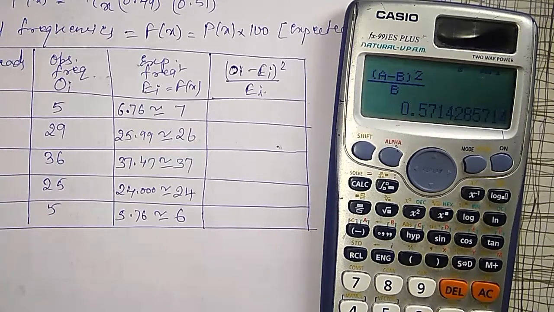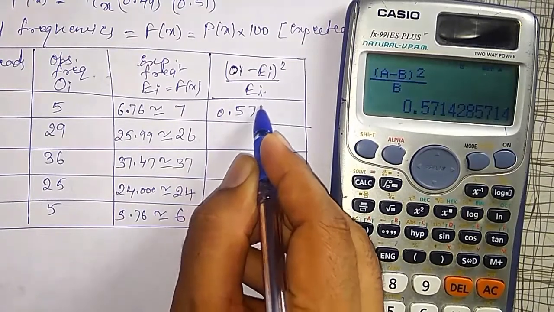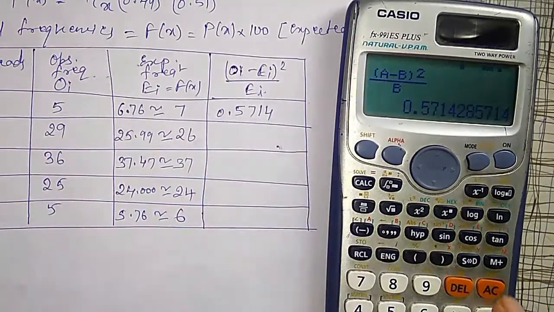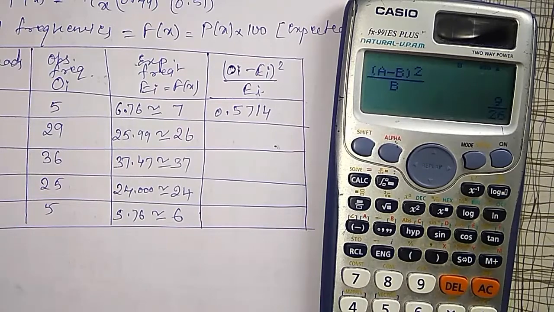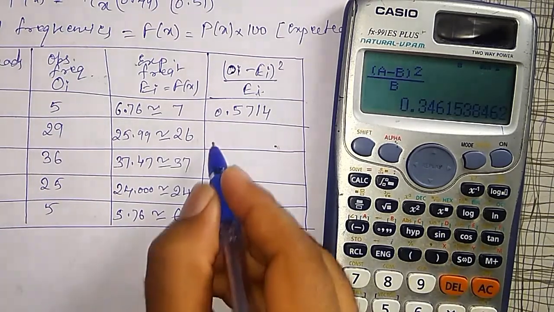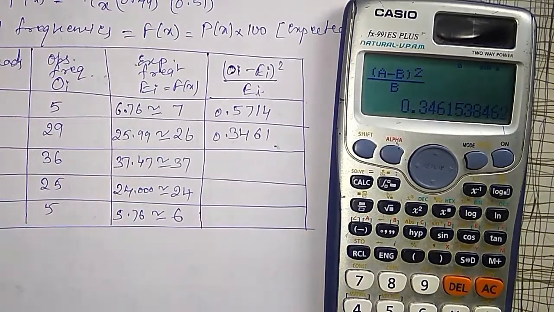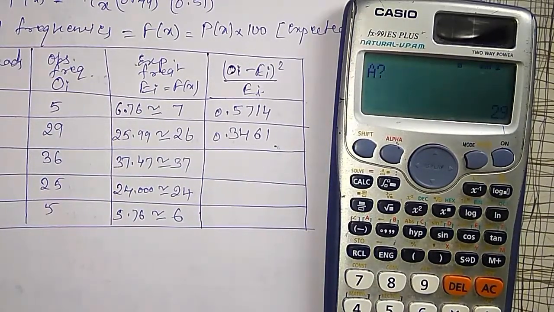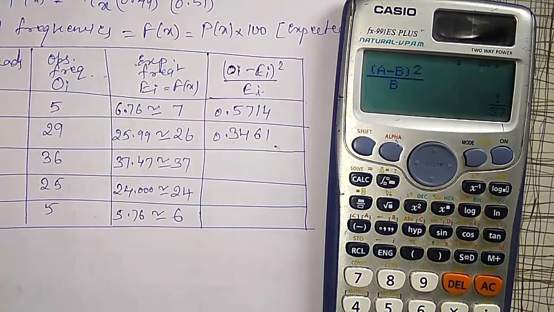It comes out to be 0.5714. Next, a equal to 29, b equal to 26. It comes to be 9 by 26, or 0.3461.